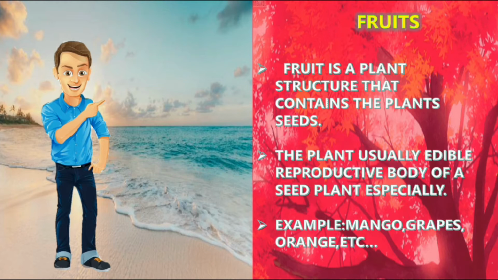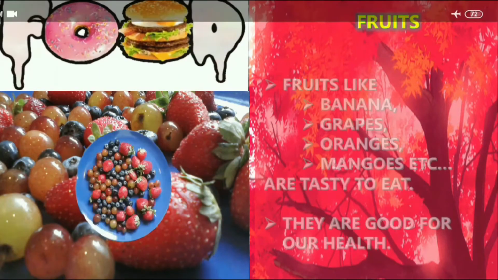So the fruit is a plant part that has a seed in the fruit itself. That is known as fruit. The edible reproductive body of a seed plant especially. So with the help of the seed we can reproduce the fruit, and it is edible also. Edible is nothing but eatable things. Example, mango, grapes, oranges, etc. Fruits.